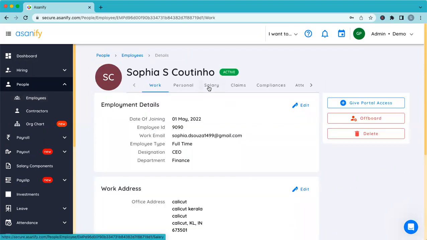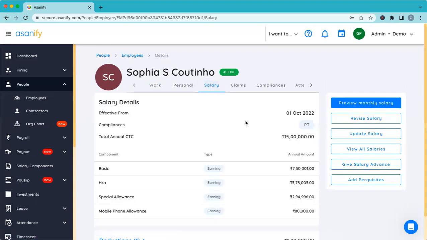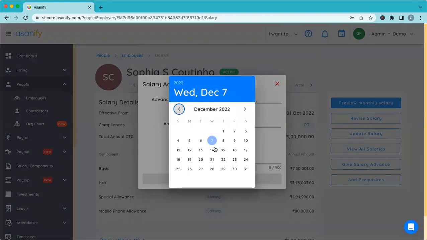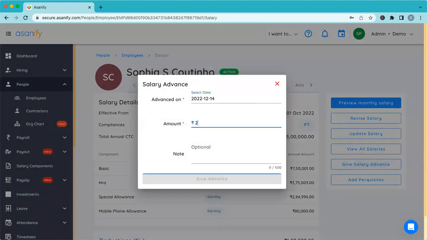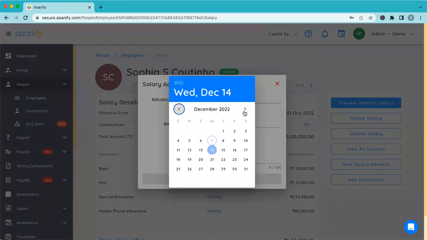Today itself, much before you run the payroll, you should go to the salary tab of this employee and add those advances for as many months as you want, saying that in the month of December I will recover 25,000. So I will add 25,000 as a salary advance for December. For the next months, January, February, March, I will keep adding those advances on day one, today itself.